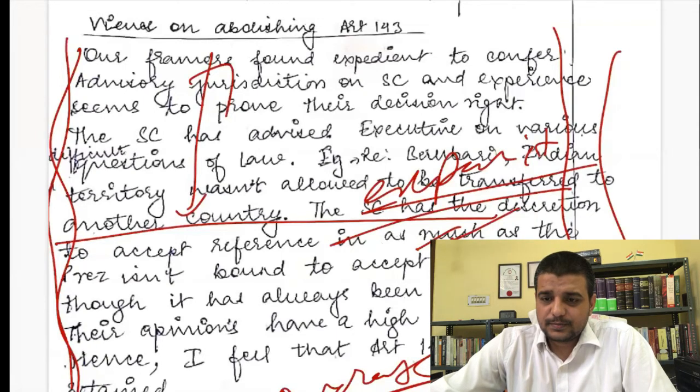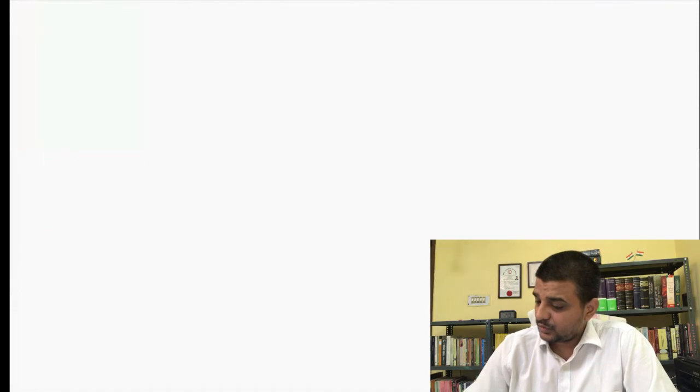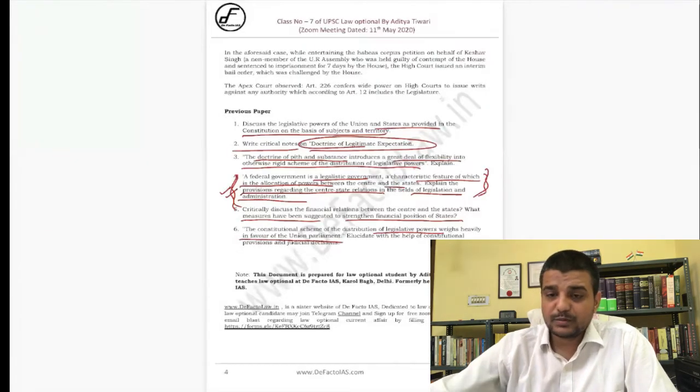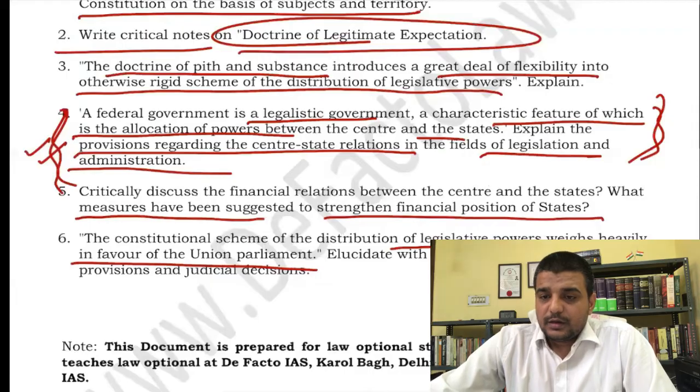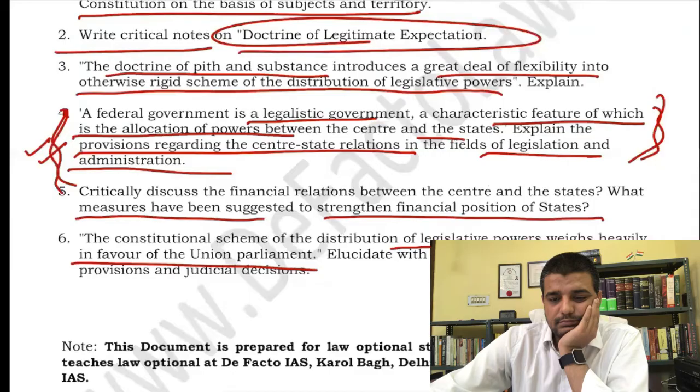Rashi, I suppose. Yes, I have already given today's question. Here itself is today's question, question number 4. Yes, Rashi, go ahead. What question do you have? Sir, can you please tell some pointers as to what we can write in why Article 143 should be abolished?